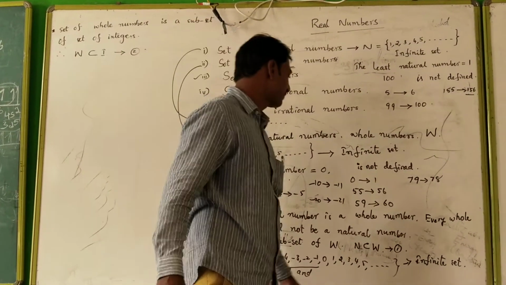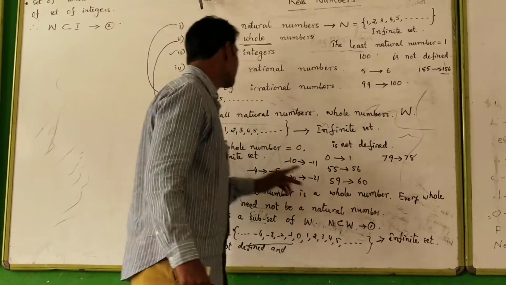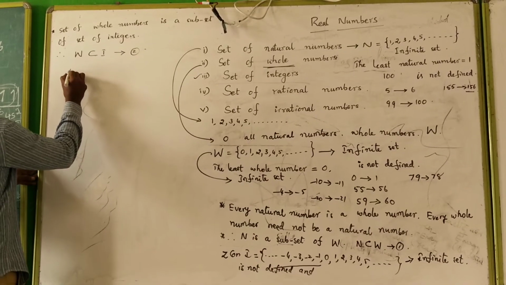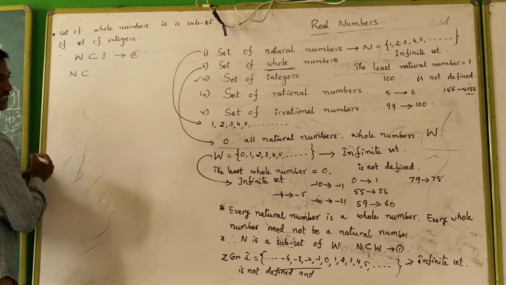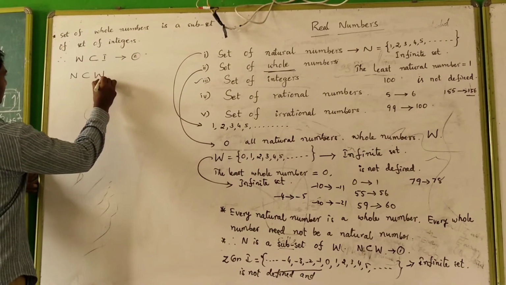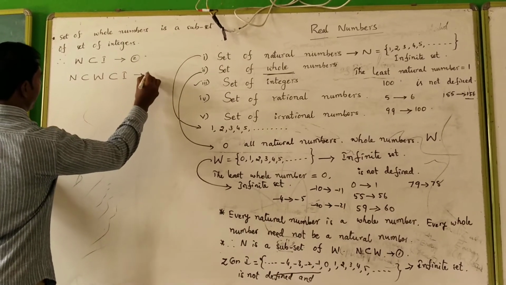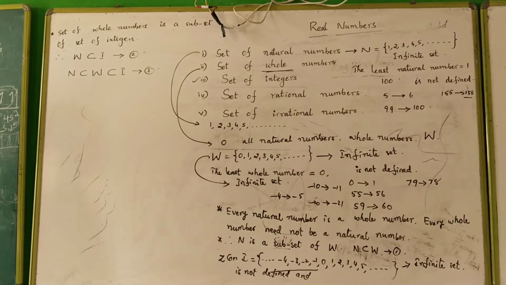From the first and second conditions, we can write N is a subset of W, which is a subset of I. Call this the third condition.